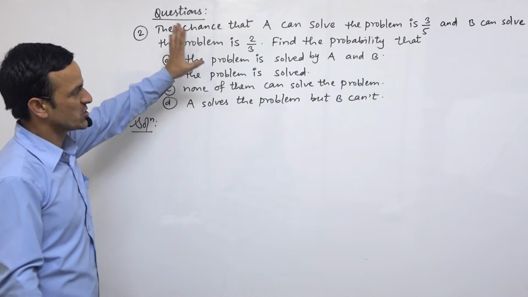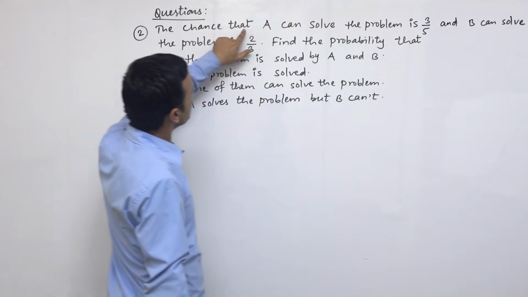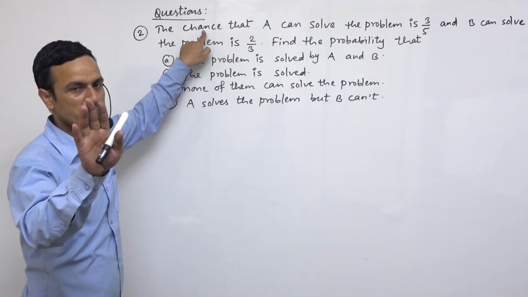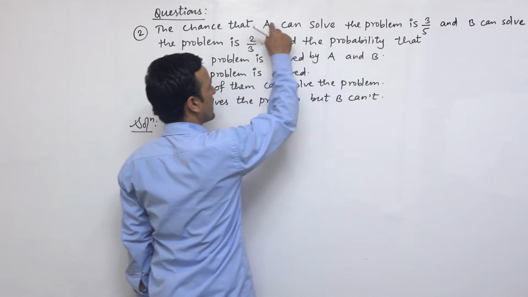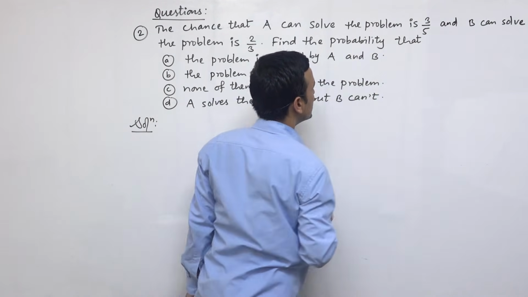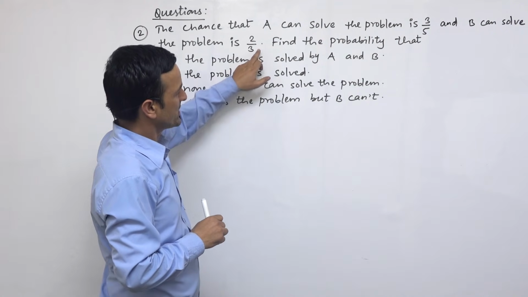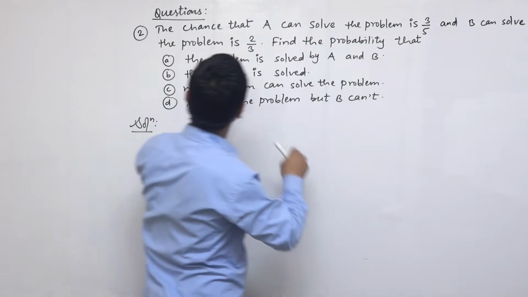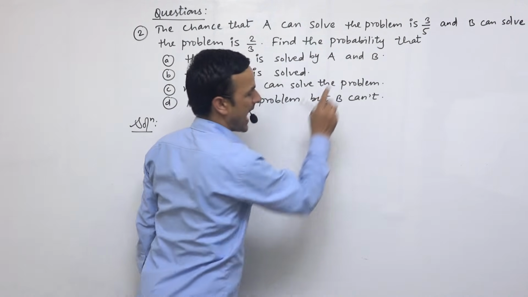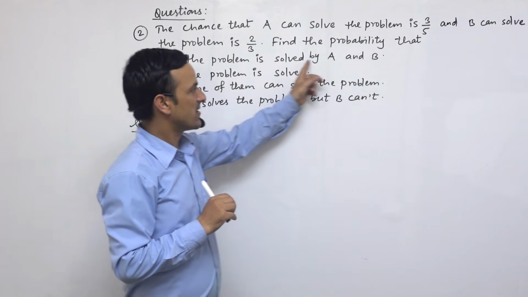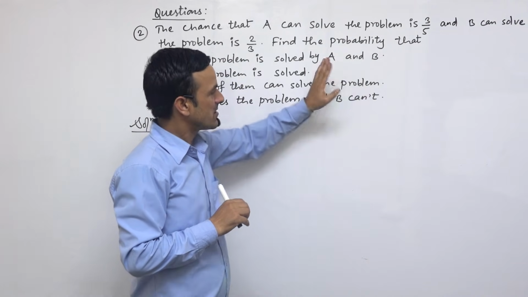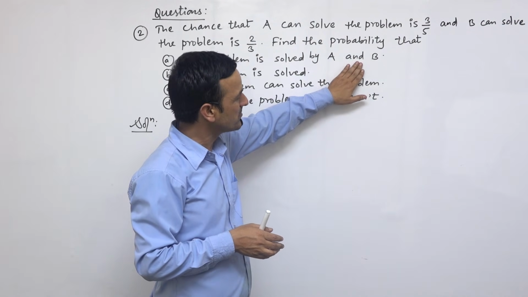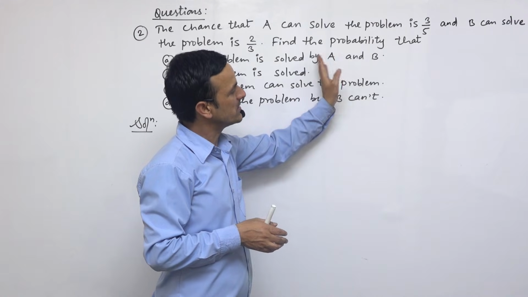Okay, we have another question number 2. So question is, first of all understand the question. The chance that A can solve the problem is 3 by 5. So chance means it is probability. So it is P of A, that is 3 upon 5. And the chance for B is 2 upon 3. Find the probability that the problem is solved by A and B. This problem is solved by both A and B, not solved by A or B. It is and, which means it should be solved by both members A and B.